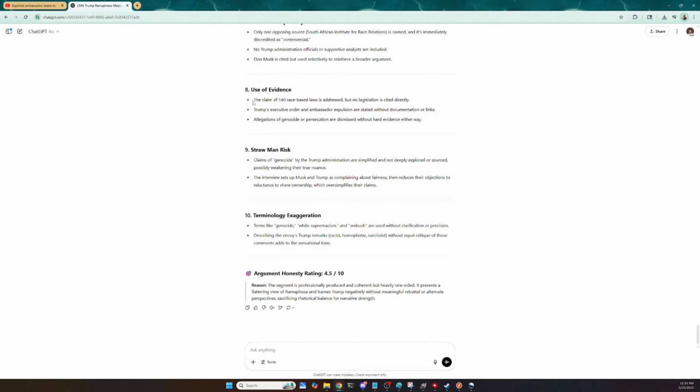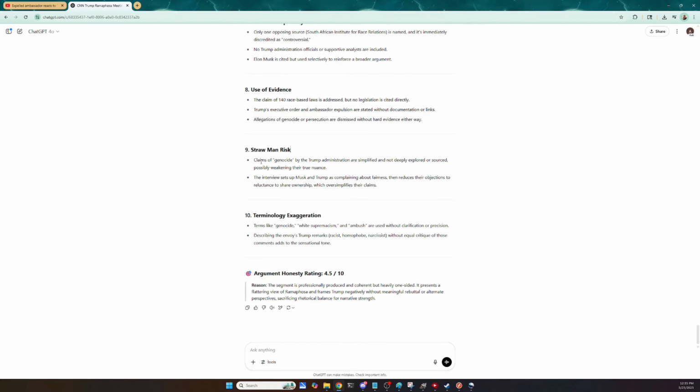Use of evidence. The claim of 140 race-based laws is addressed, but no legislation is cited directly. Trump's executive order and ambassador expulsion are stated without documentation or links. Allegations of genocide or persecution are dismissed without hard evidence either way.